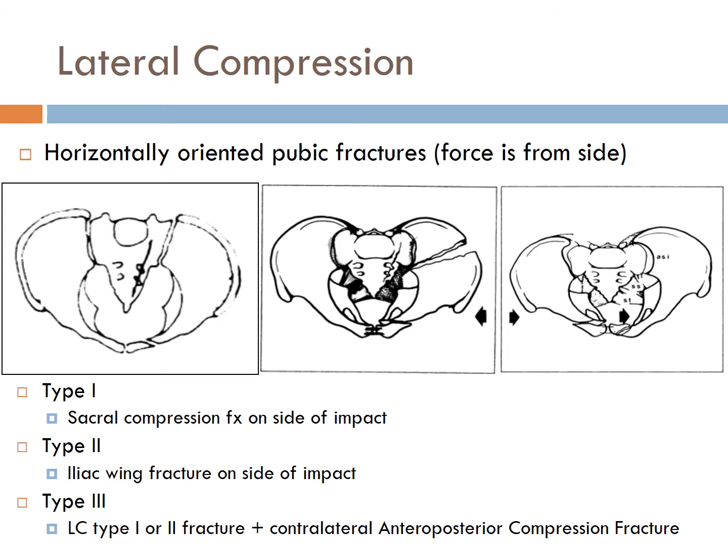In type 1, there is a sacral compression fracture at the side of the impaction. In type 2, there is an iliac wing fracture at the site of the impaction. In type 3, the same as type 1 but associated with contralateral anteroposterior compression fracture of the symphysis pubis.